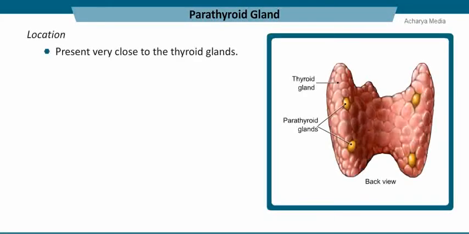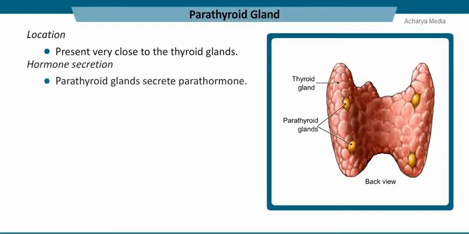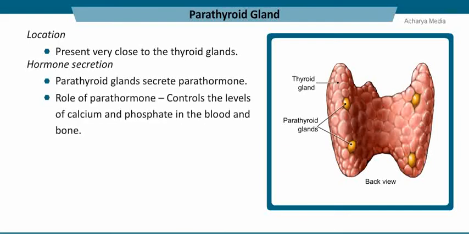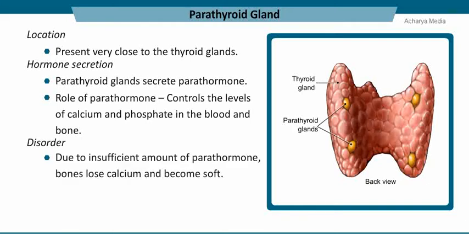The parathyroid gland is present very close to the thyroid glands. The parathyroid glands secrete the hormone parathormone. Role of parathormone is to control the level of calcium and phosphate in the blood and bone. Insufficient secretion of parathormone makes the bones lose calcium and become soft.